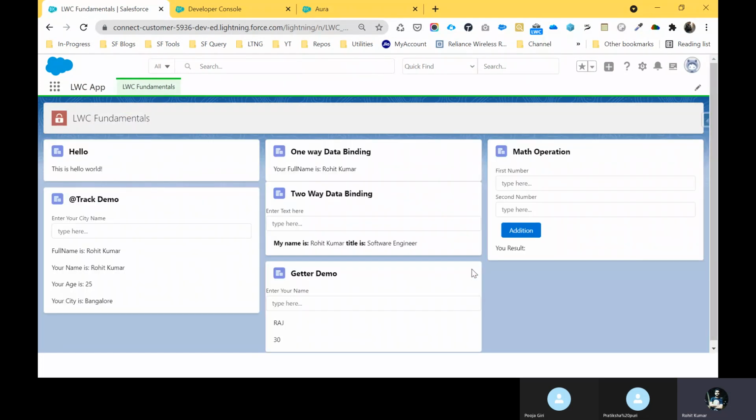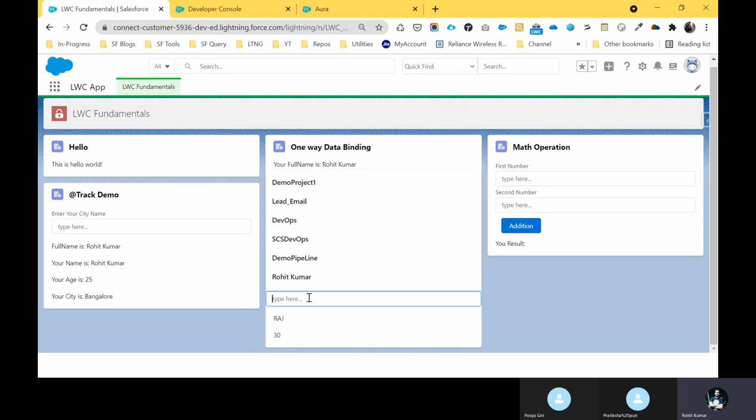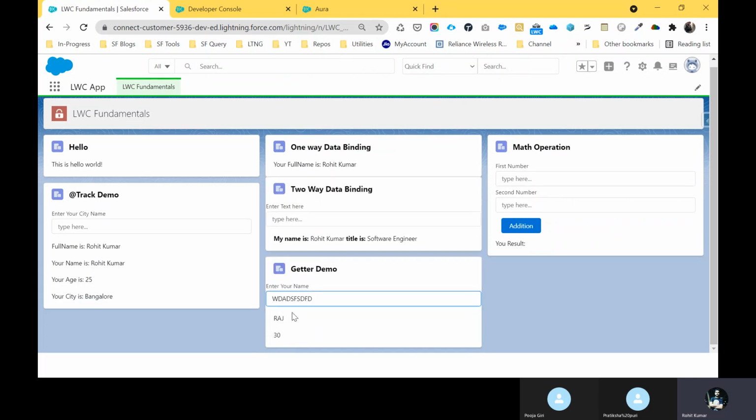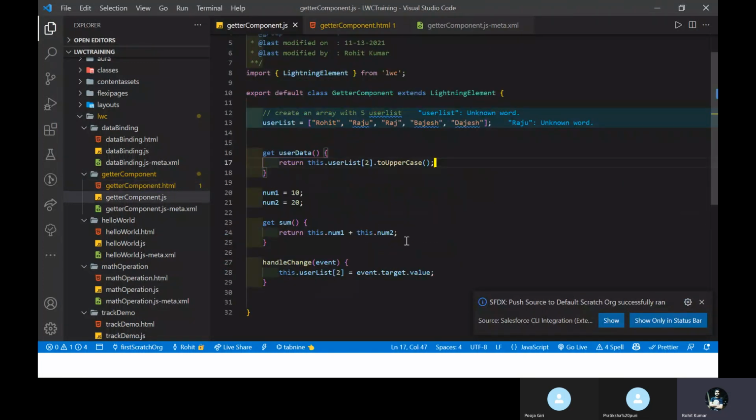So here you can see my Raj value, right? It's uppercase automatically. If you want to change something here, it's an automatic change, but here you cannot change this value. Why? Because it's not two-way data binding. So once you change this one, always use a handle event or user list and second event. And let me check whether this value is coming from the user list or not.